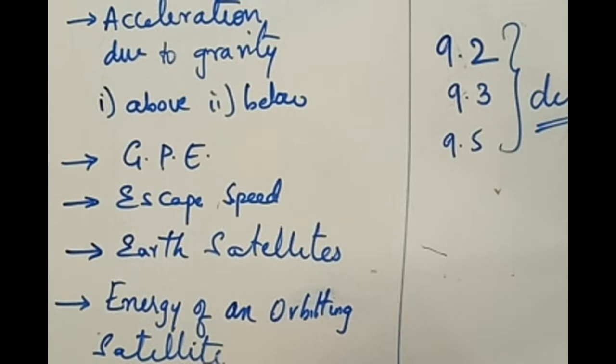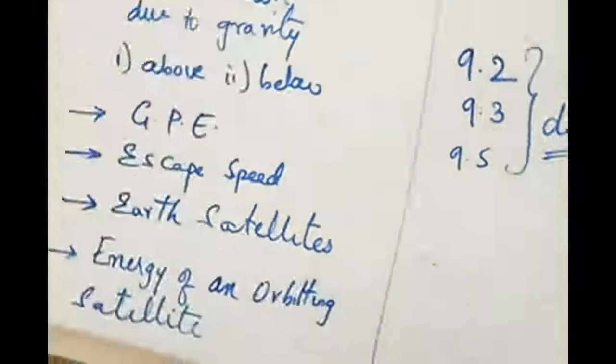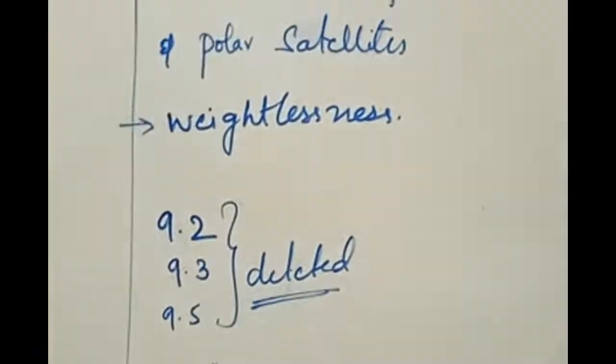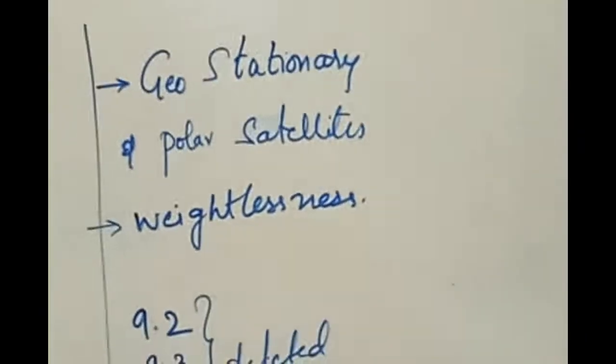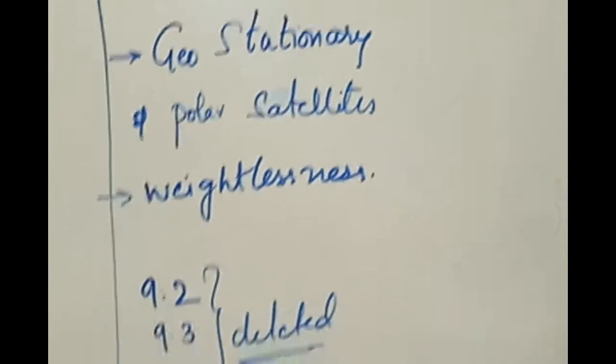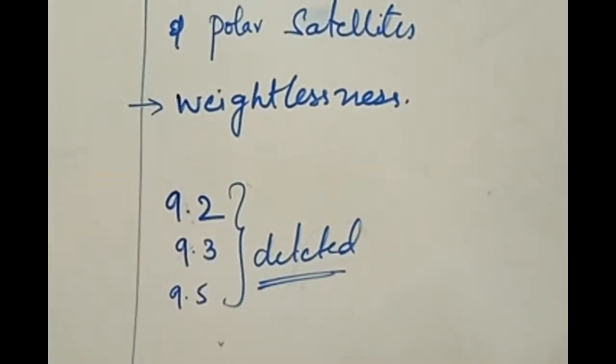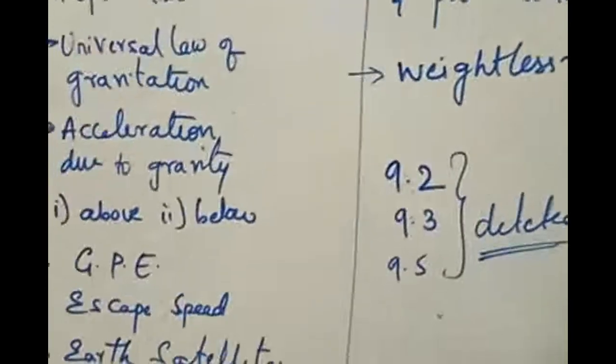After that, we have Earth satellites. Hopefully, you know what a satellite is. Energy of an orbiting satellite, then geostationary satellites and polar satellites, and weightlessness. Some parts of the syllabus have been removed or not included, and those parts are 9.2, 9.9. What is 9.2? 9.2 means Kepler's laws. These are the deletions we have.